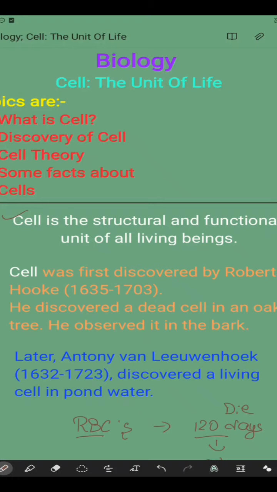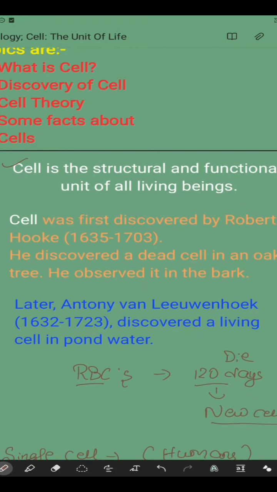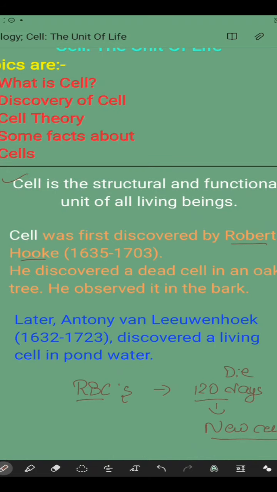Now let's move to the discovery of cell. How did Robert Hooke discover cell? Who discovered cell? The first person to discover cell was Robert Hooke. Now you don't get confused between Robert Hooke and Anthony van Leeuwenhoek. Robert Hooke was the first person who discovered cell, okay?